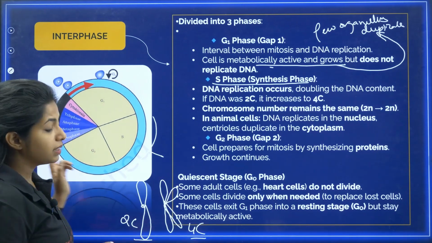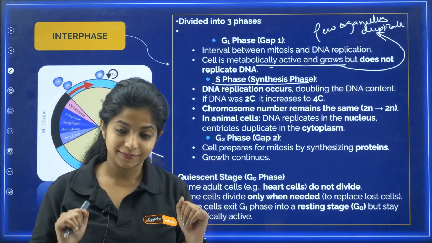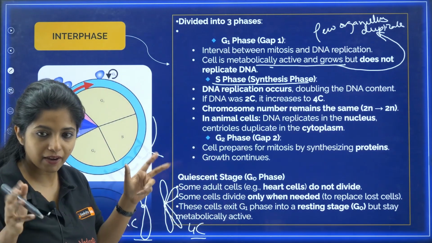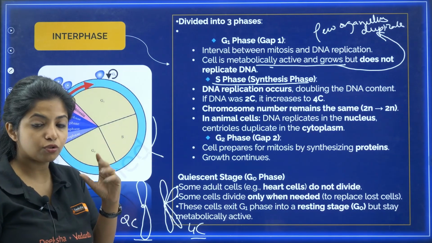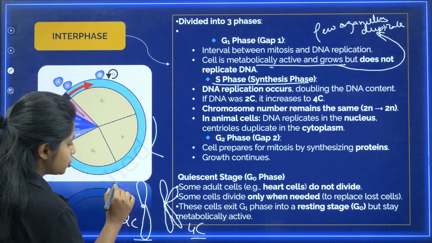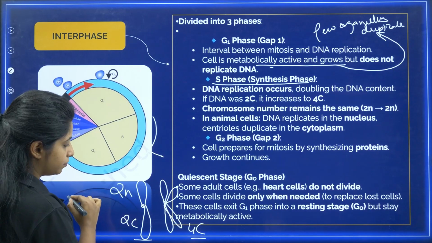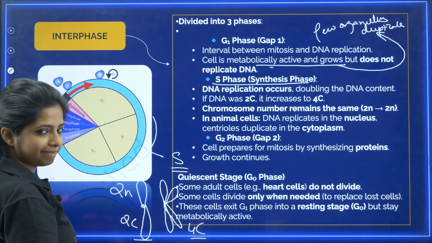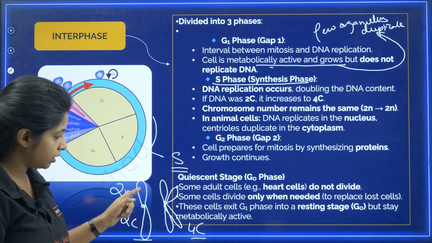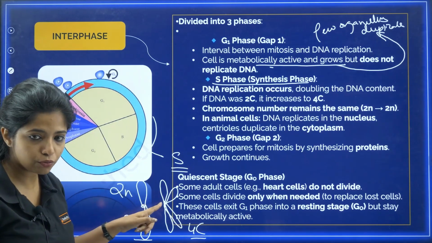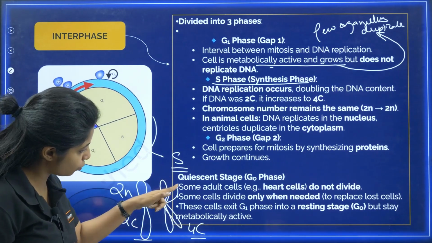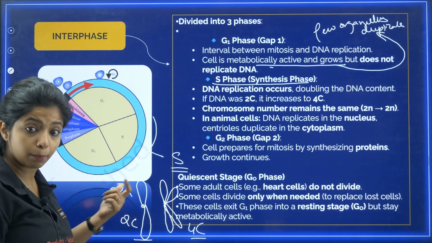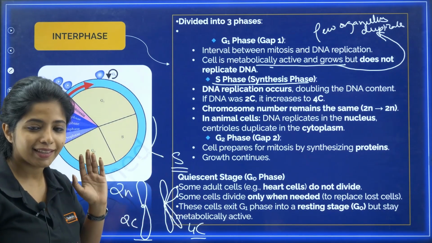What about the number of chromosomes? The chromosome is the one that carries the DNA. If you say that initially you started with 2n number of chromosomes, what will be the number of chromosomes after the S phase? Ma'am, here the DNA has replicated, so there is one more strand that you see, so this is one chromosome and this is the next chromosome. So if it was 2n, double it will become 4n.